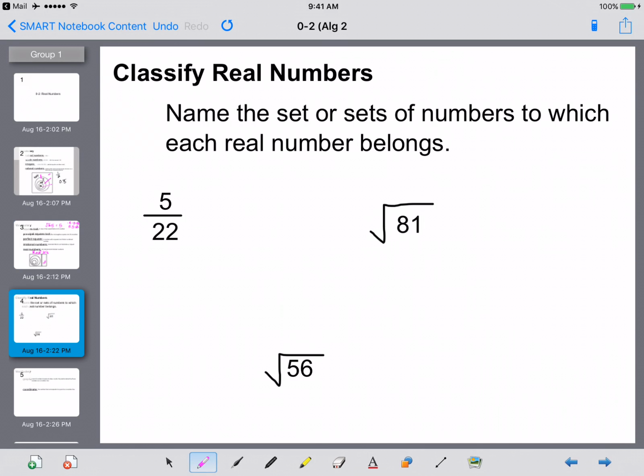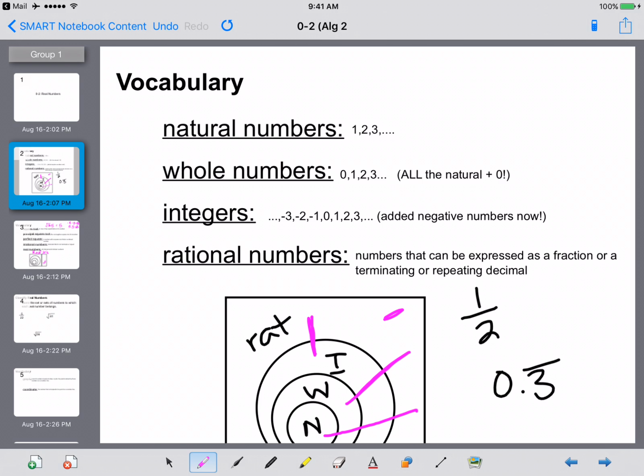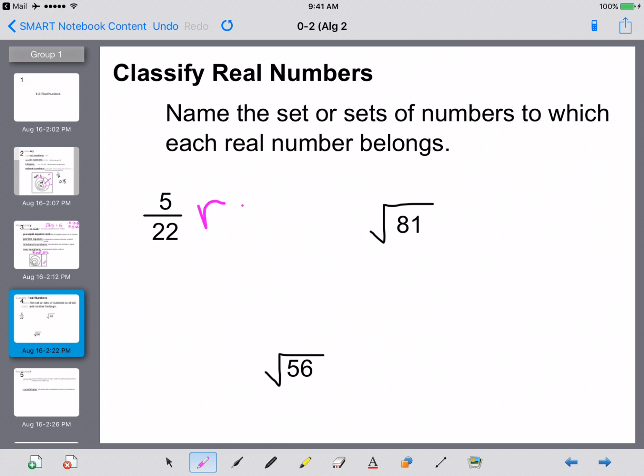So what we're going to do here is we are going to classify our real numbers. So we're going to name the set or sets of numbers to which each real number belongs. So 5/20. That's written as a fraction. It said here rational numbers can be expressed as a fraction. Is it an integer too? Nope. So that one is just a rational number.